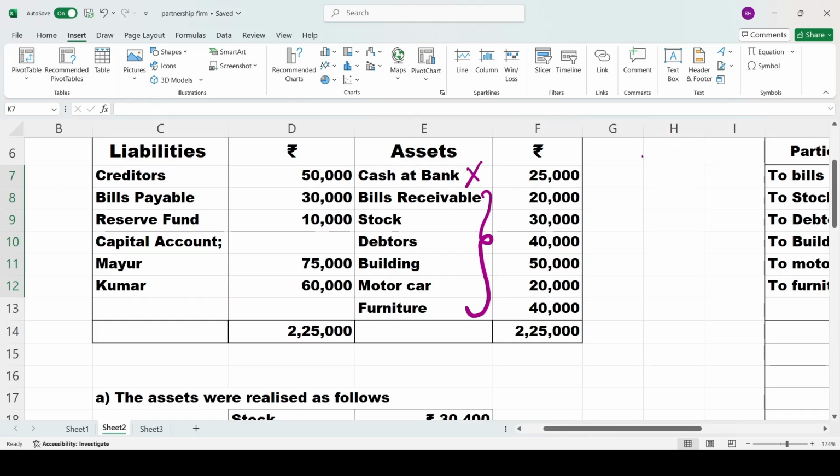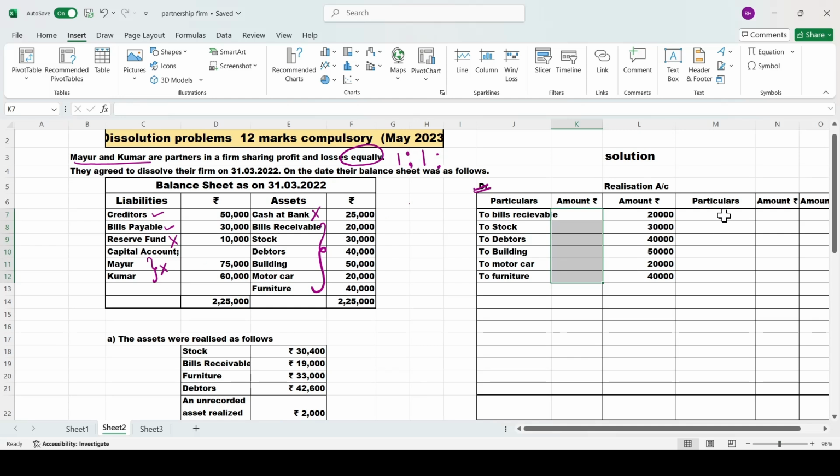Now we will see what liabilities we have. We should not record the reserve fund. Capitals should not be recorded. Then what do you have? One is creditors and another one is bills payable. So now we will move on to recording them item by item. Okay, we will go through this one by one and record it.